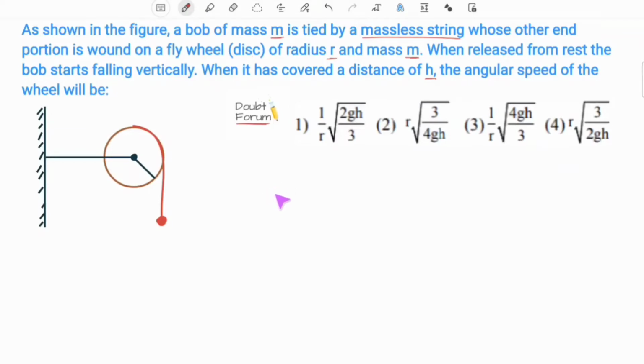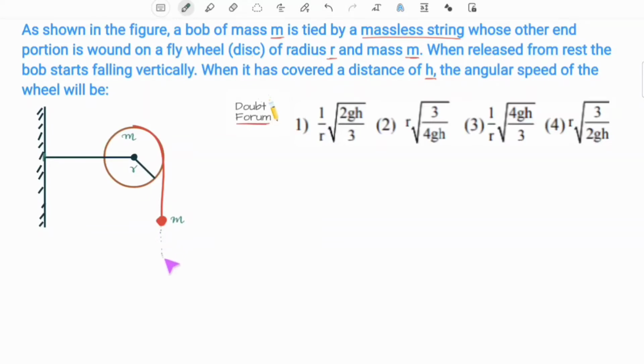So here, this is a disc which is fixed with the wall, only it can rotate. And there is a string which is wound in this disc, and a bob of mass m is attached. The mass of the disc is m and its radius is r. So initially the bob is at rest and then it is released. When it is released, it will fall,